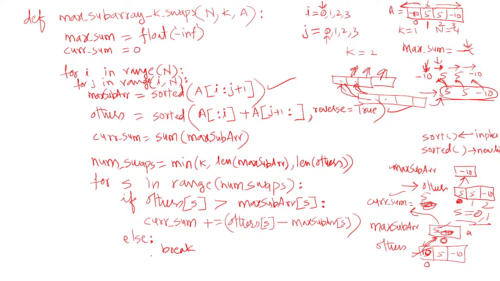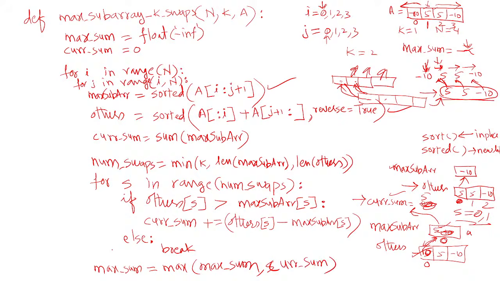So once you break, you come out from the loop. Now you update the max sum value. You got the updated current sum, so now you update max sum. Your max sum is equal to the maximum of the previous max sum and the current sum. It will be updated.